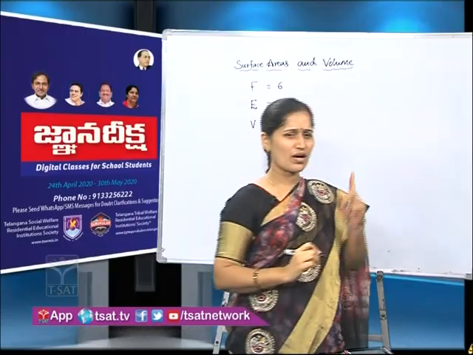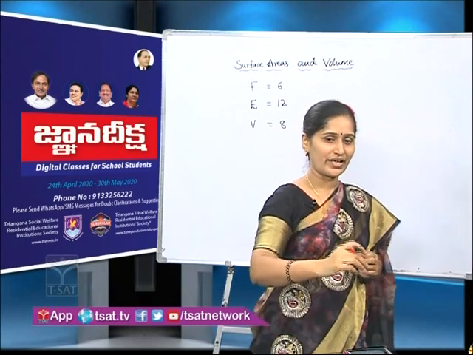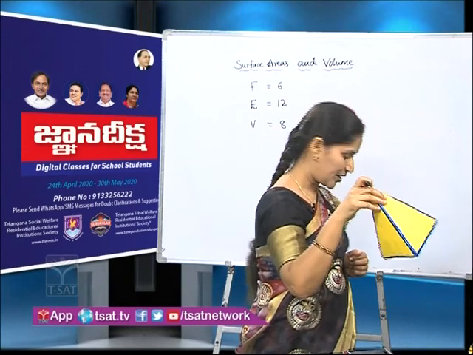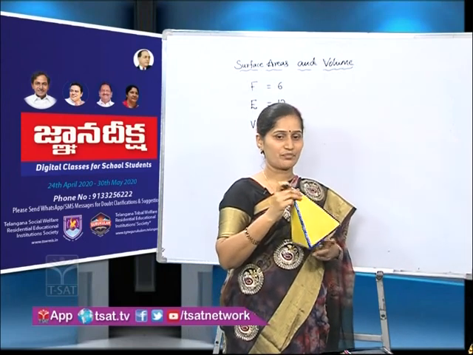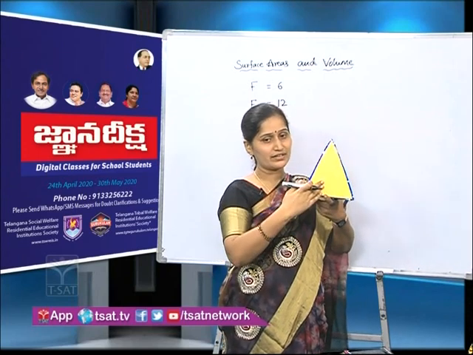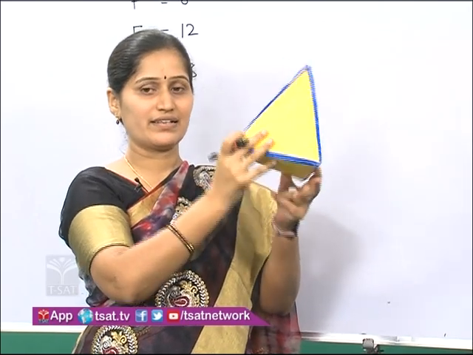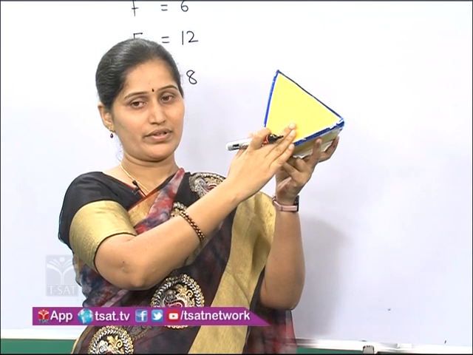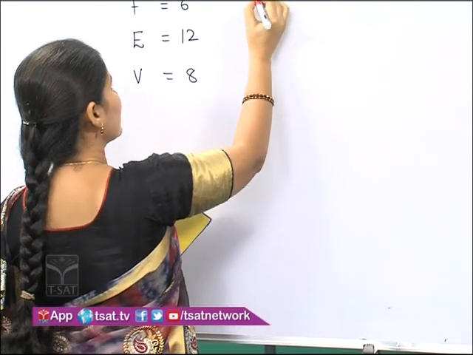Shall we also count for one more object? Are you ready to count? Okay, very good. Now let me take this pyramid. What is this pyramid? Triangular pyramid. How many faces are there? 1, 2, 3, then 4. Total how many faces are there? 4 faces.